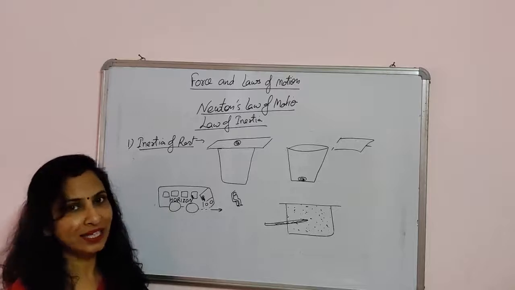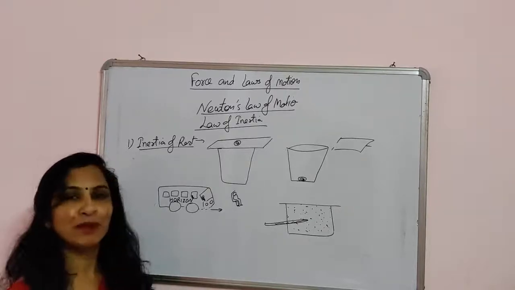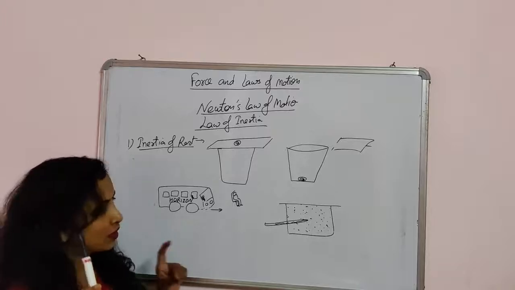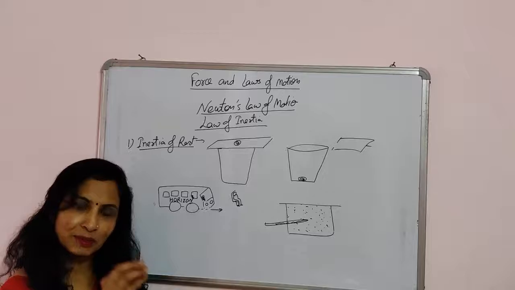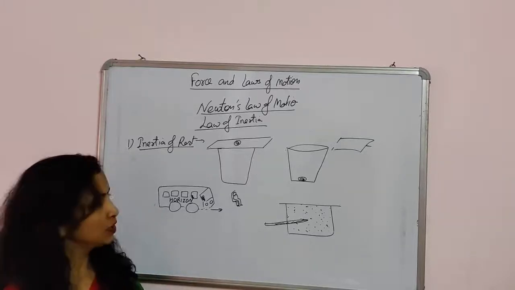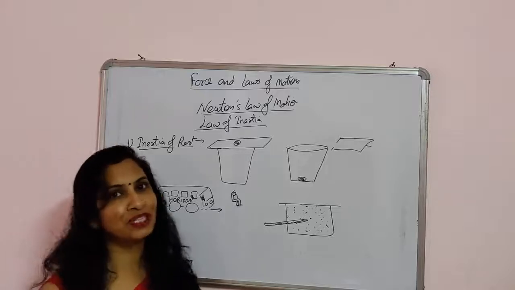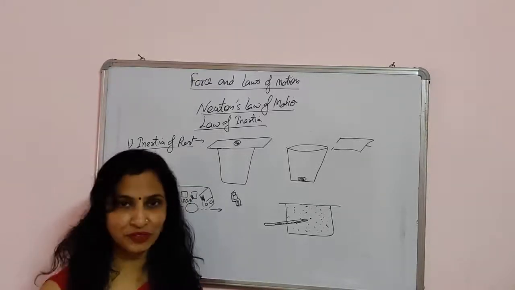So you can write the answer like this: when we beat the carpet with a stick, the carpet comes in motion with the stick and the dust particles remain at rest due to the inertia of rest and fall down. So these are some examples of the inertia of rest. We have lots of examples of inertia of rest.